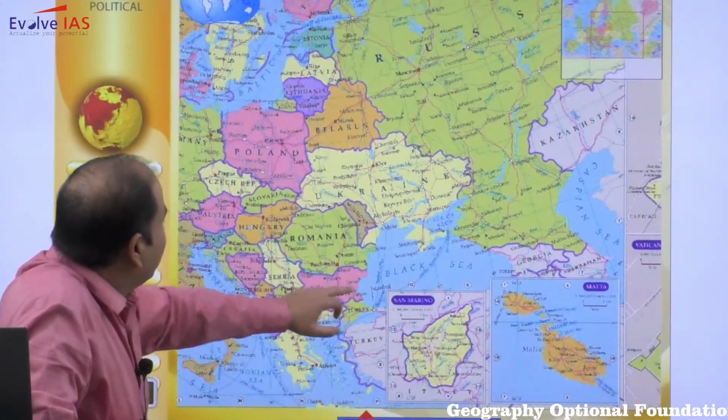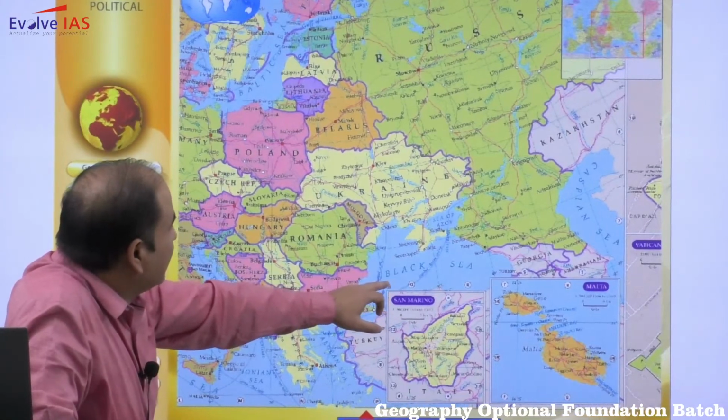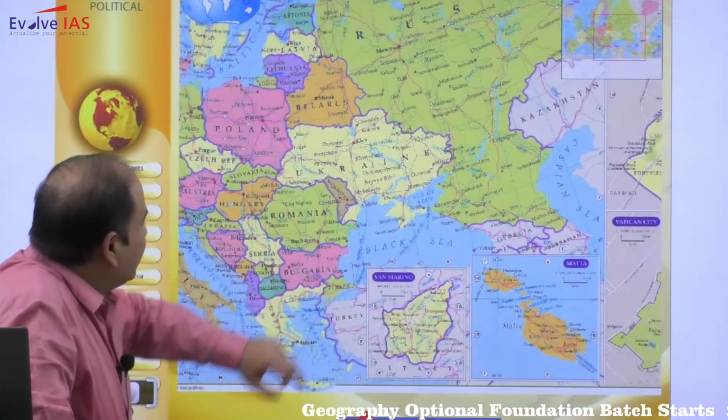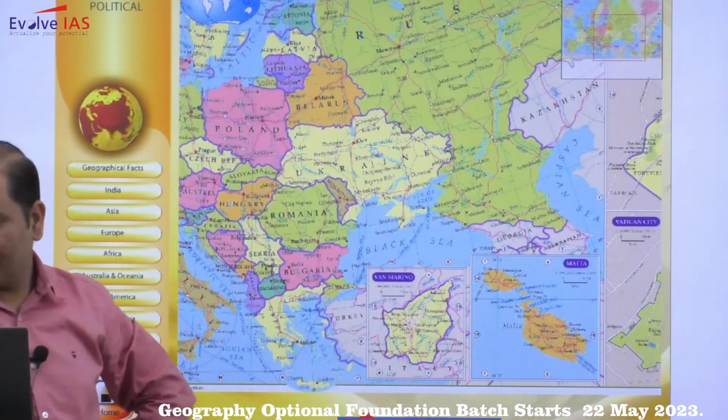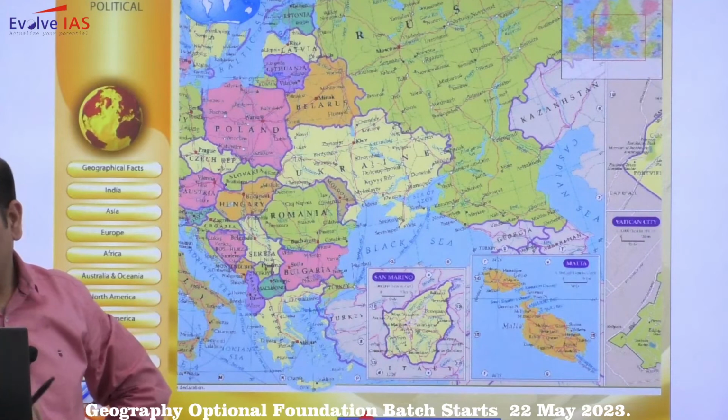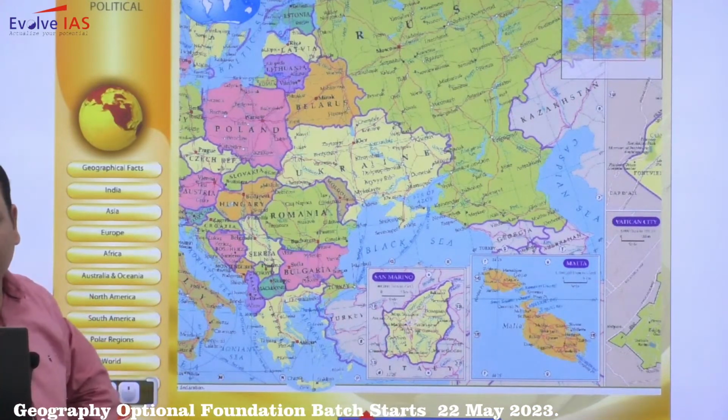So obviously here you will have Black Sea. So you will not have that Croatia. So what will be the answer? Answer will be 2 is incorrect. So answer will be